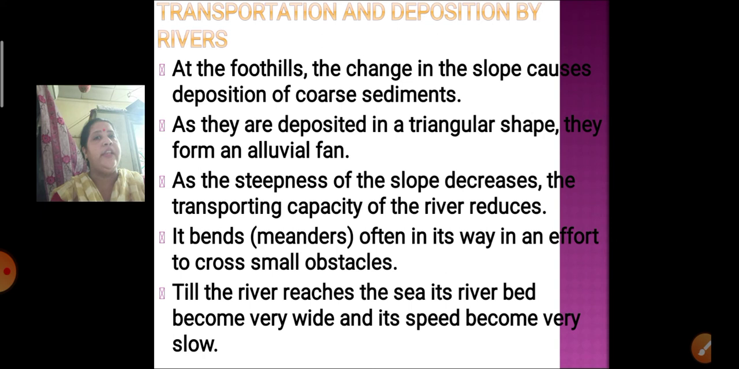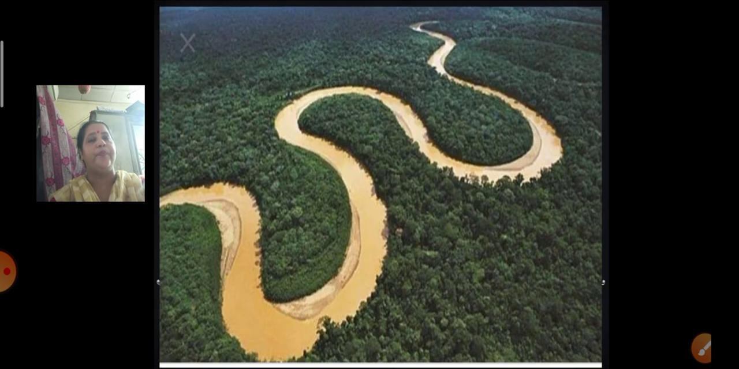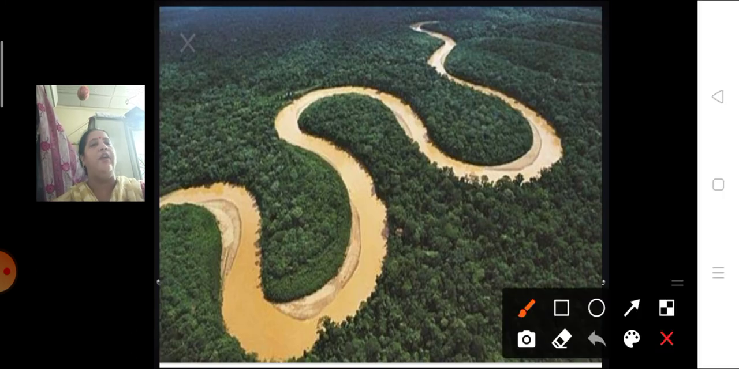These are the various patterns it forms when it is moving along its way, till the river reaches its bed. It becomes very wide and its speed becomes very slow. You can see over here in this picture how the meanders are formed.